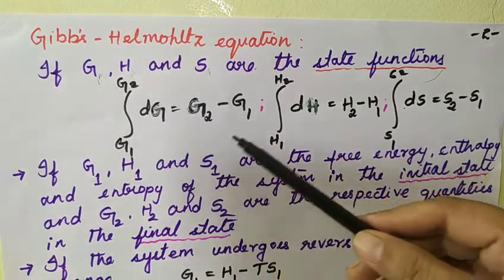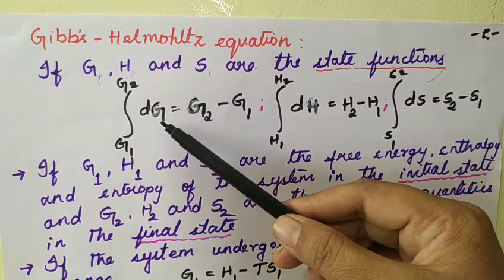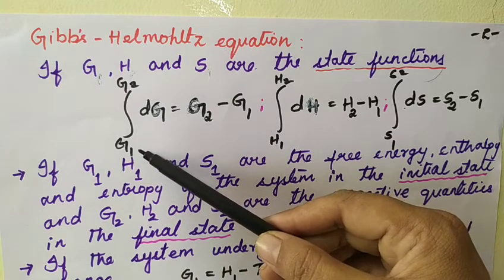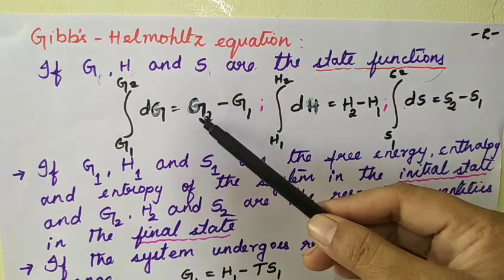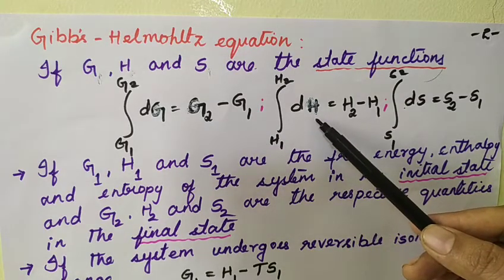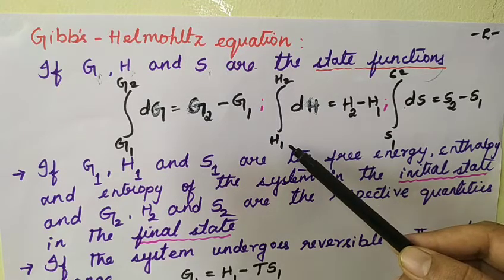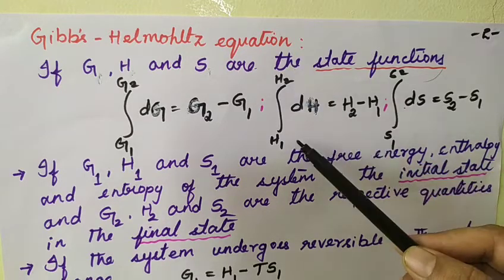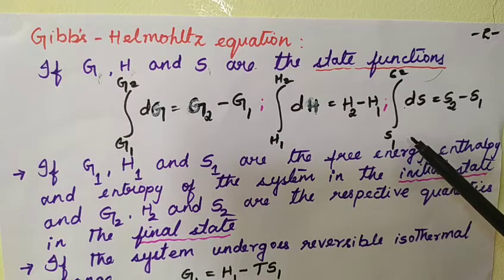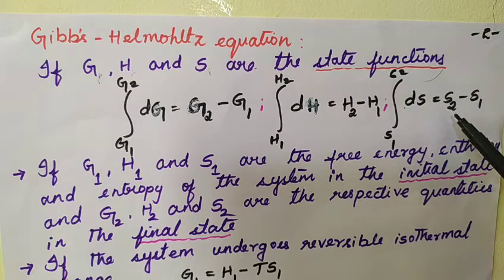So you can look into the free energy: the change in free energy can be integrated between the limits, the initial state and final state. So we have G2 minus G1, that is delta G, and even H is an exact differential. So we can differentiate this between the limits H1 and H2, initial state and final state. Similarly, delta S can also be differentiated between the limits S1 and S2. So S2 minus S1 is nothing but delta S.